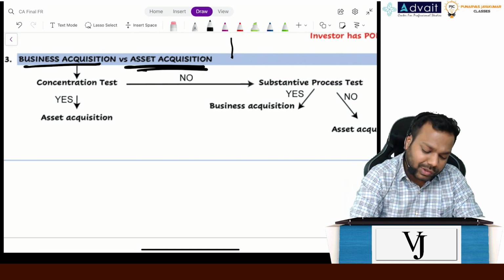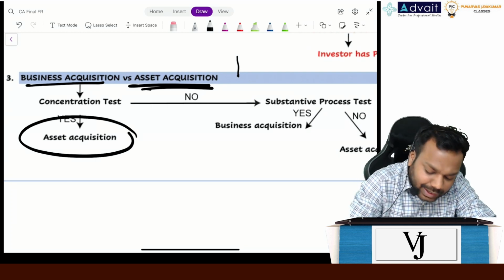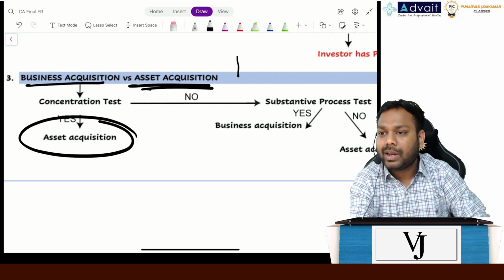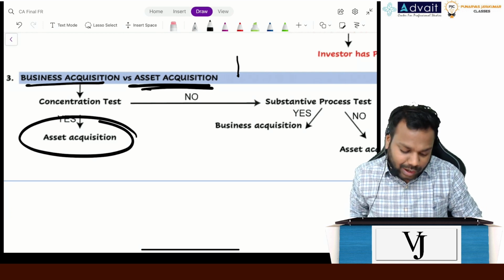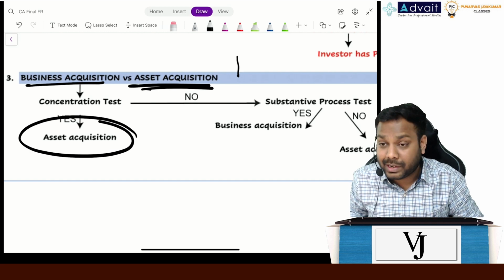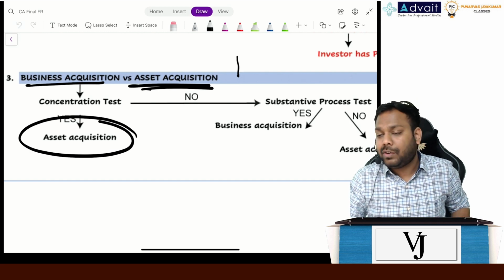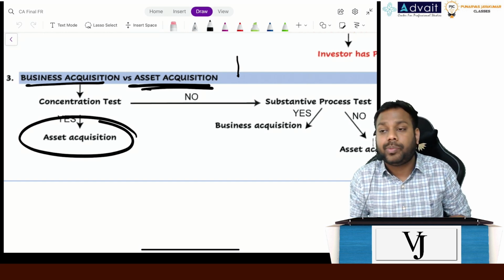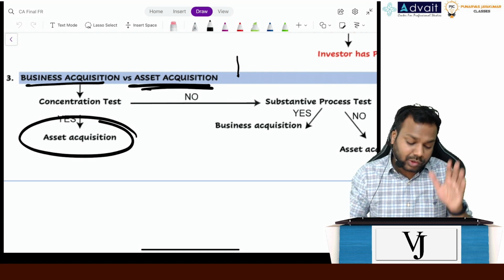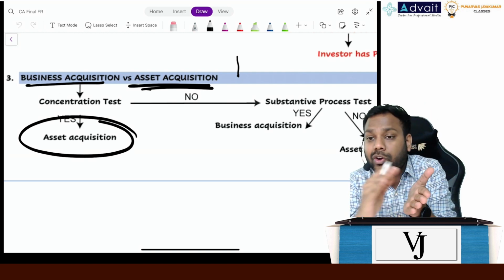Okay, which if we do, definitely we can assess whether there is an asset acquisition or not. But we cannot say whether this is a case of business acquisition or not. If the concentration test gets passed, we can say it is a case of asset acquisition. But if it fails, we cannot say that it is not a case of asset acquisition or that it is a case of business acquisition. Just because the concentration test has failed, we cannot say it is not a case of business acquisition.